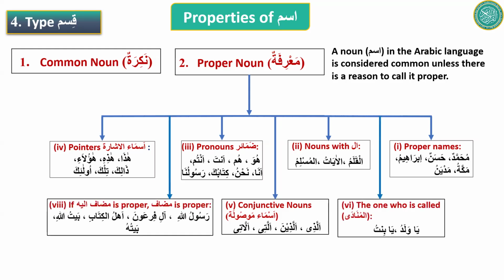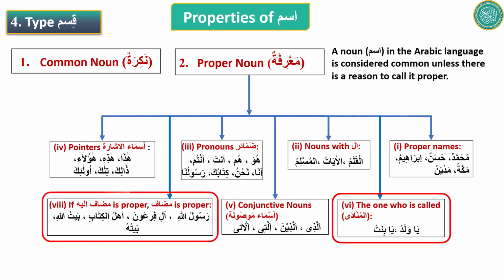And then there are 2 other categories. We didn't talk much about them. The word, when you call someone, like waladu, ya waladu. Waladun means boy. But when you say ya waladu, it becomes a proper noun. Oh boy, then you are talking about a specific boy. Ya bintu. Oh girl. Now you're talking about a specific girl. So adding ya before an ism makes it proper noun. And the last one was mudaf. If mudaf ilayhi is proper, then mudaf is proper. What does it mean? We will learn next.